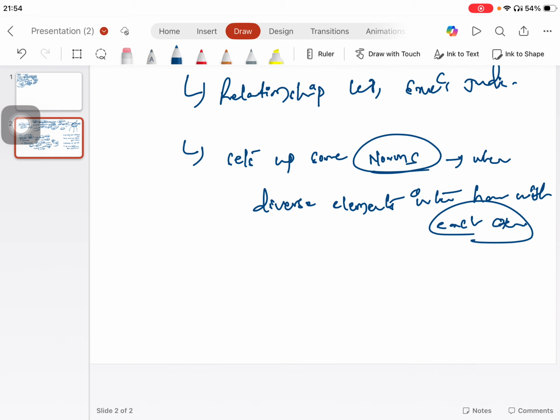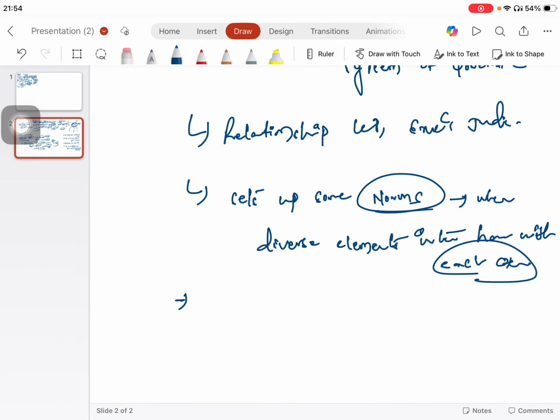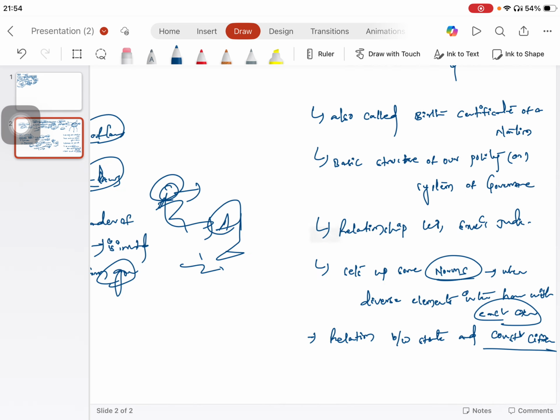It also details the relation between the state and citizens.